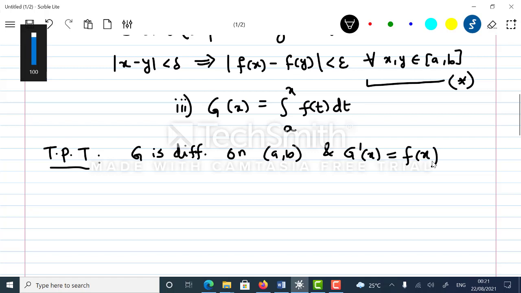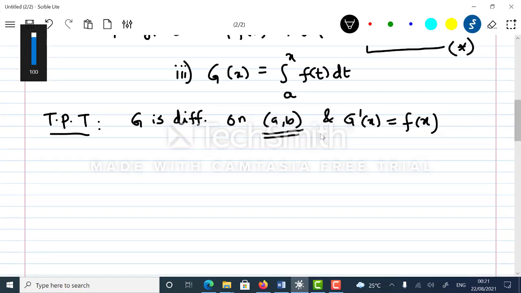So how are we going to prove? We will take an arbitrary point from open interval a comma b and we will show that the function is differentiable at the arbitrary point. If it is differentiable at an arbitrary point, then we will say that the given function is differentiable on the entire open interval a comma b.